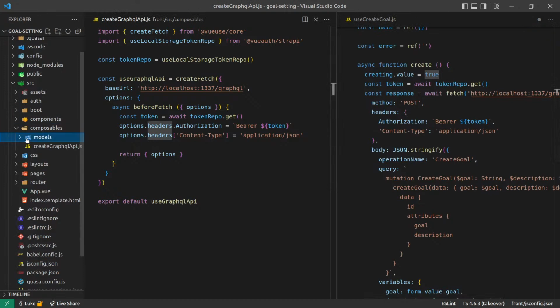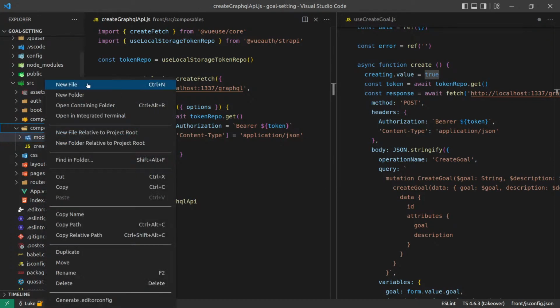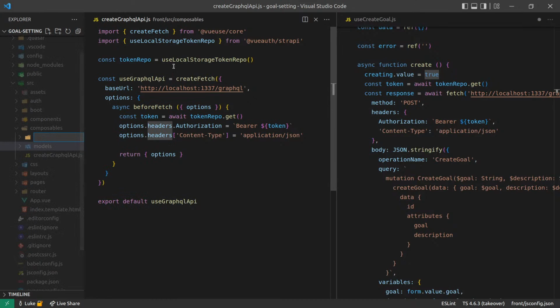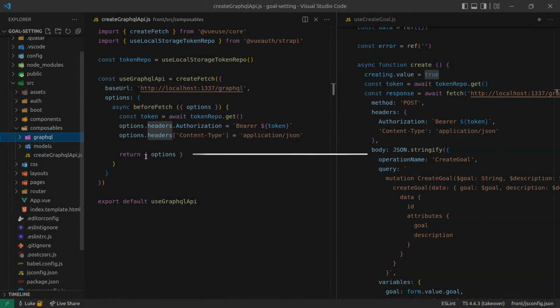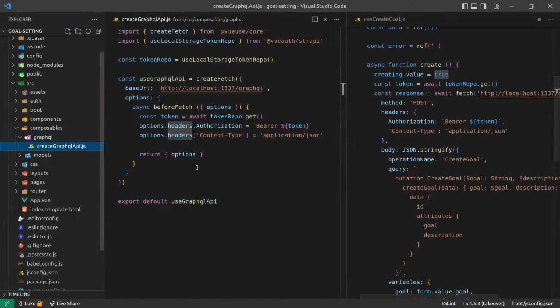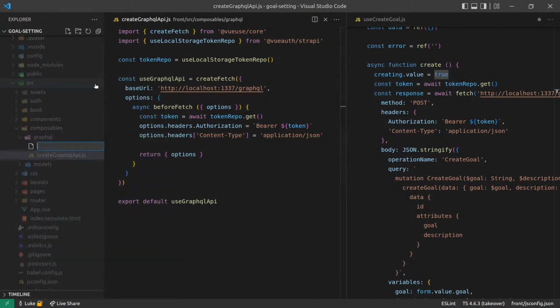Yeah, so we'll create another one here. Let's create a new folder, I think, called GraphQL. Move that in there. And now we'll say use GraphQL. I think API is actually a redundant word here.